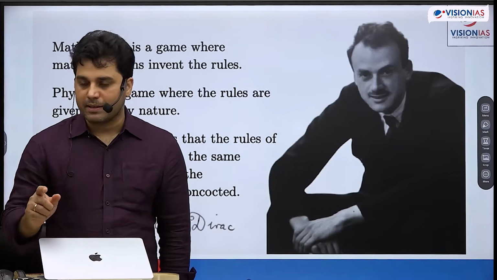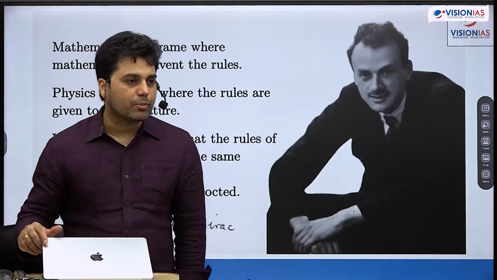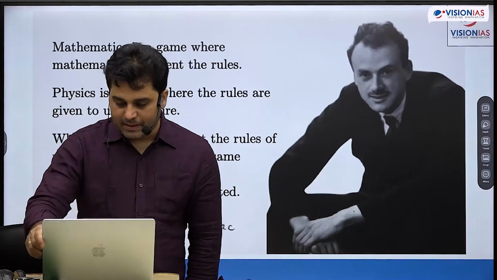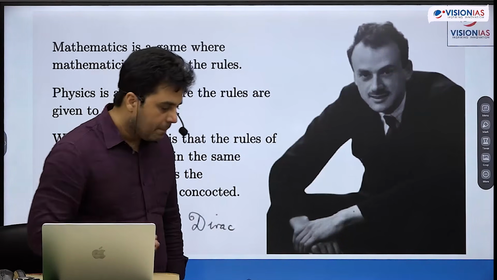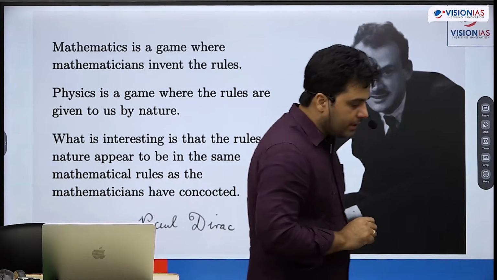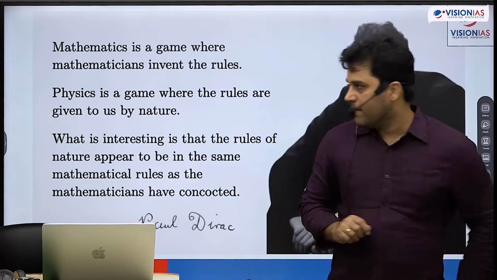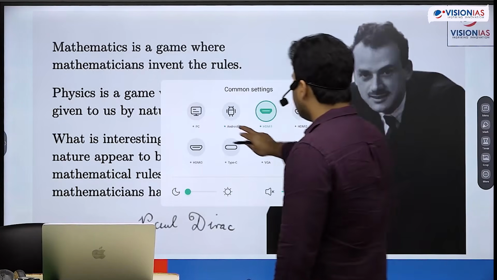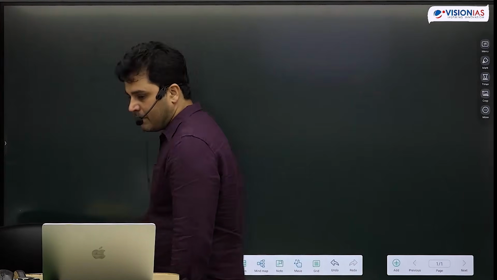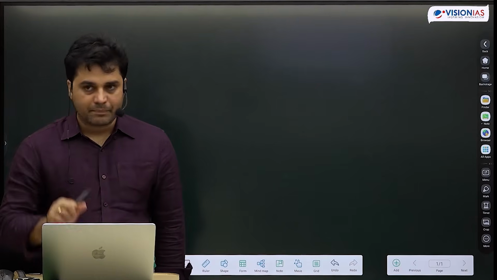Okay, this is important. So that is why for the next 2.5 classes, or maybe even 3 classes, we'll be doing mathematics essentially. Okay? But I also wanted to tell you a few more things. Even though laws of physics are written in the language of mathematics, physics is not mathematics. What do I mean by that?